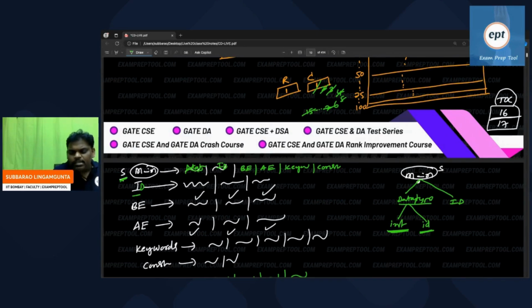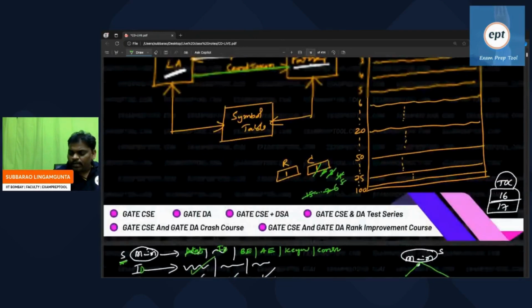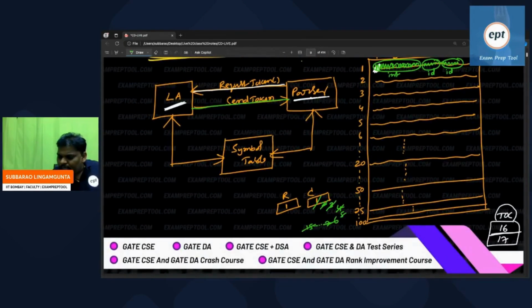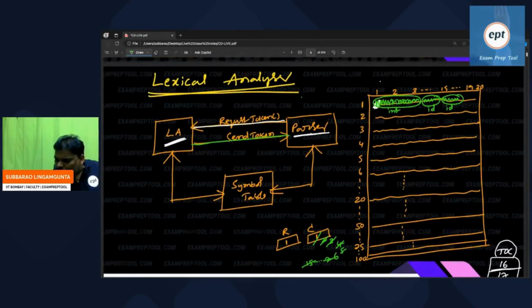Identifier internally contains some productions. You have a doubt which one you have to take. One of the identifier productions he will take. Whatever he says, one of the grammar productions is matching, and it keeps on going like that. Let us assume one of the identifiers is ID, fine, that's okay. Next, he asked for ID, I gave it, everything is fine. He will ask for the next token. In the lexical analyzer, the parser is at about 18.